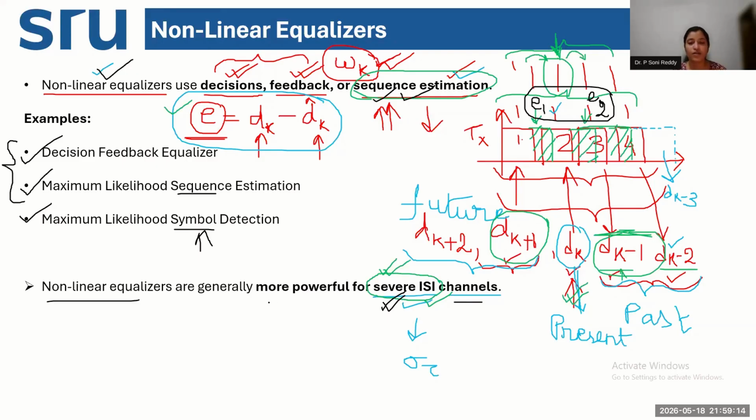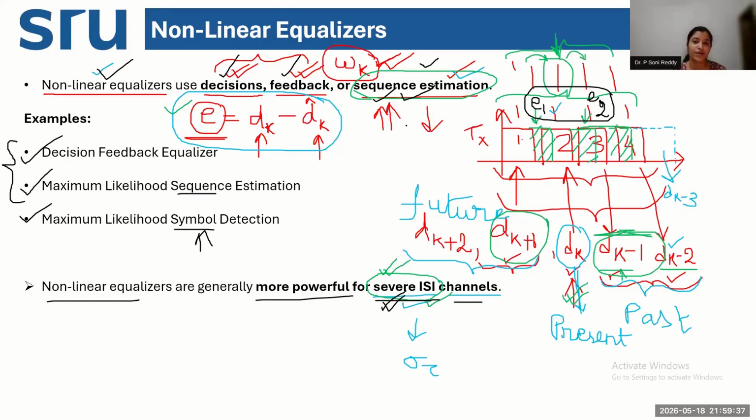Nonlinear equalizers are very powerful equalizers which are able to handle severe intersymbol interference in the multipath propagation channel. Why? Because they not only have a decision block and a feedback block, but they also have a technique of estimating errors due to the entire sequence of the transmitted signal.